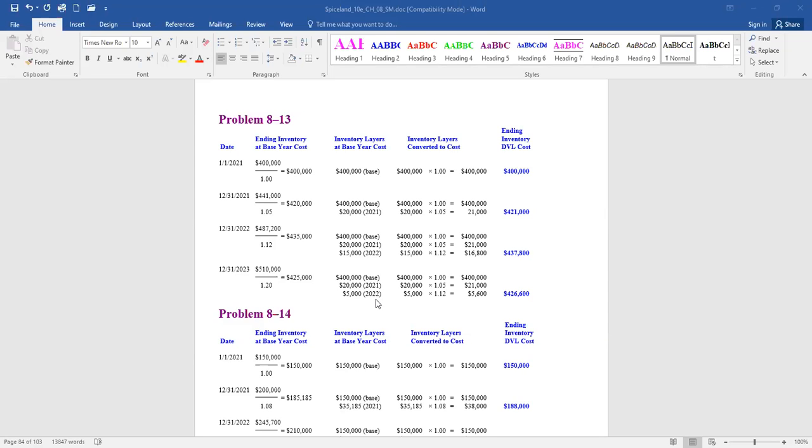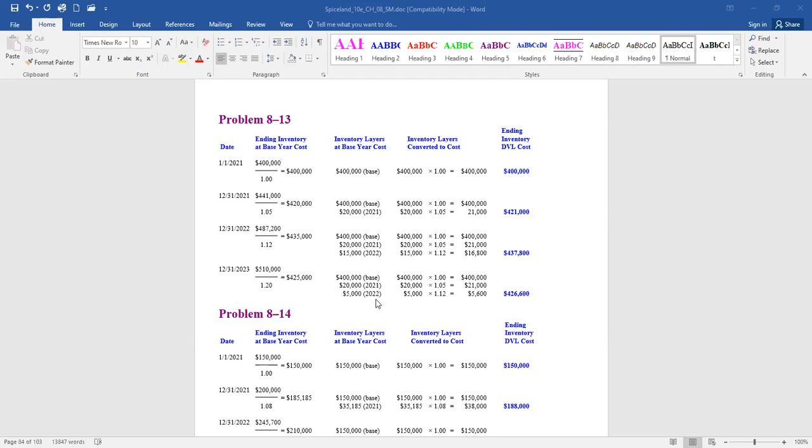Well, we go 400,000 as our base year times 100%. The next 20,000 was the increase for the second year, 1.05. We don't show the 15,000 as a positive amount last year and then a negative. No, we start peeling off that 2022 layer and we say, okay, our increase is no longer 15,000. It's only going to be 5,000.